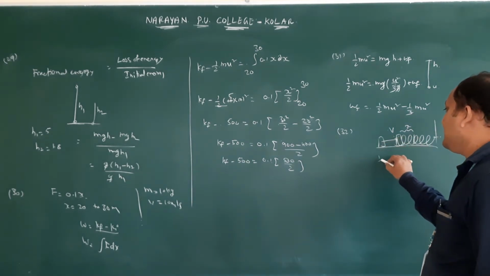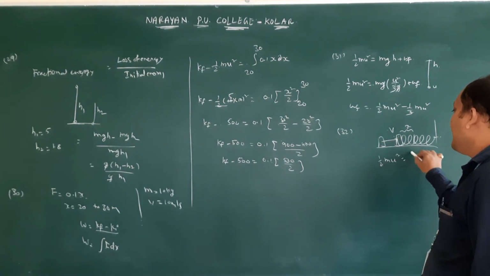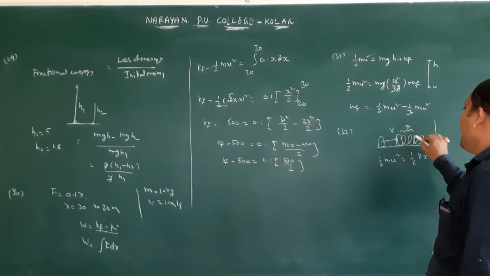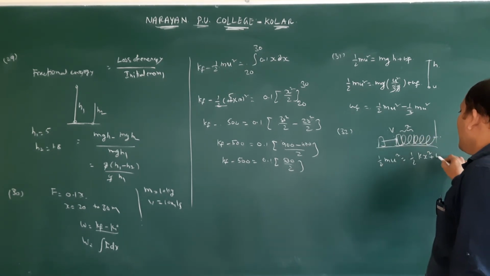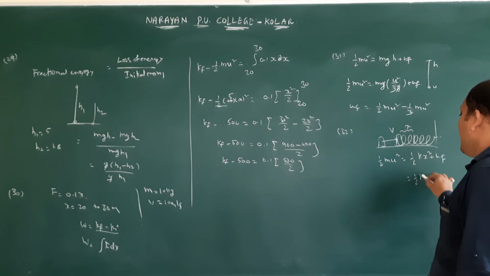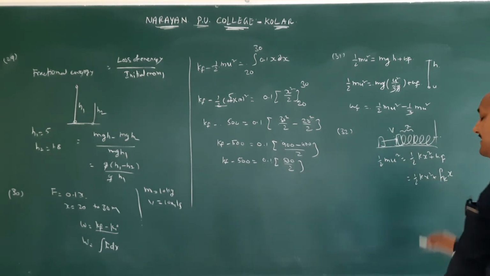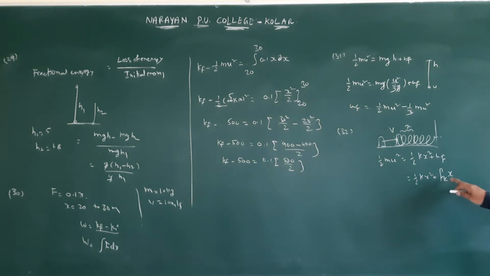Therefore, initial energy half m u square equals energy stored in the spring, half k x square, plus work done by frictional force, force into distance, f_k into x. So kinetic frictional force into distance. The kinetic frictional force they gave here is 15 newtons.